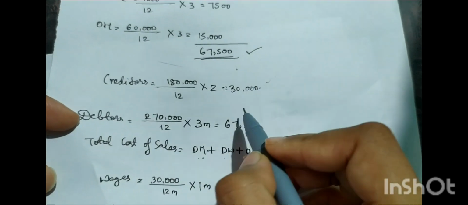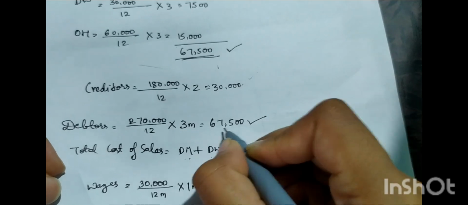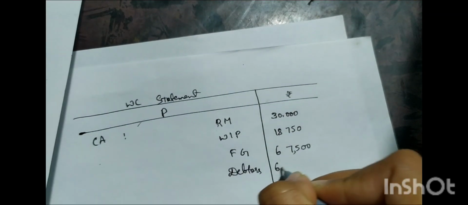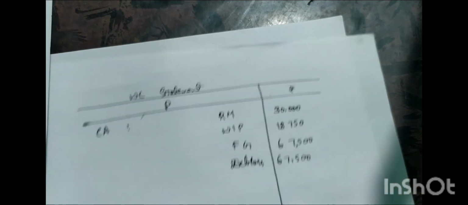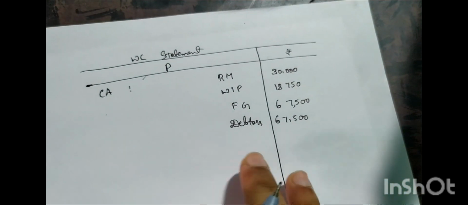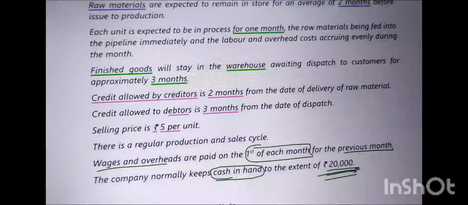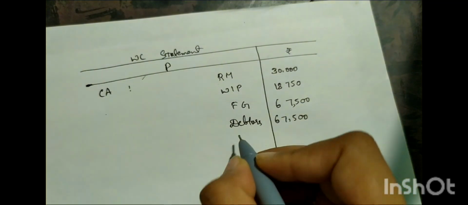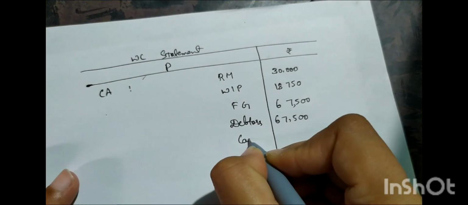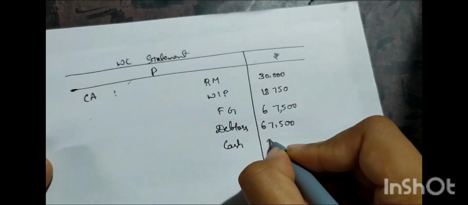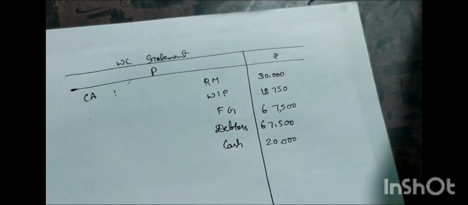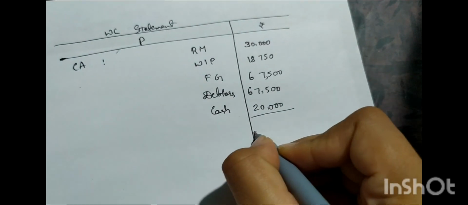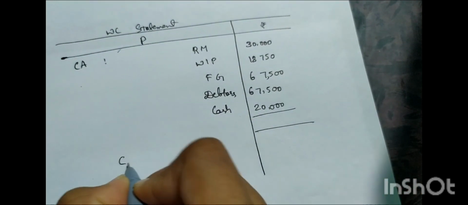Next is creditors and debtors. So debtors 67,500 again. Done. And in the question they have given that the company normally keeps cash in hand to the extent of 20,000. So cash is also a current asset, right? So cash, how much? 20,000. Done. And what's next? Just total it. And next, current liabilities.